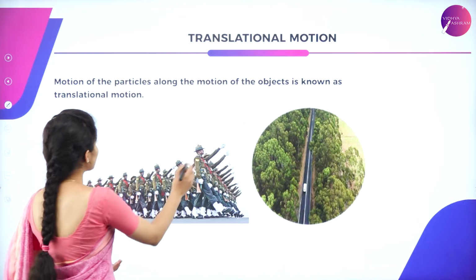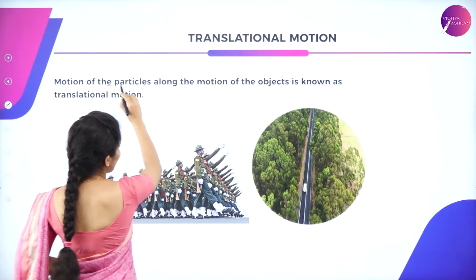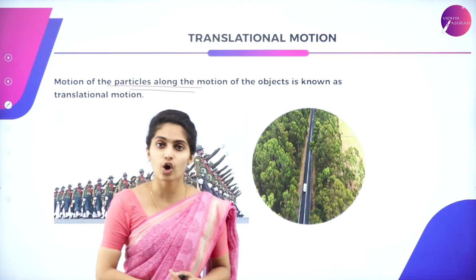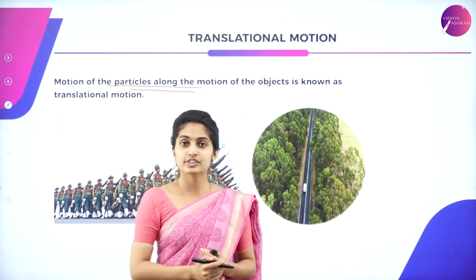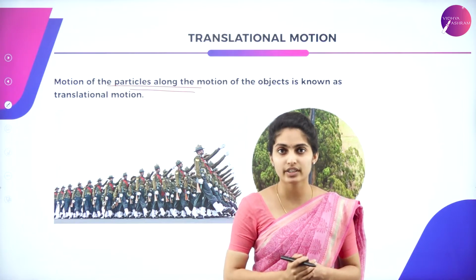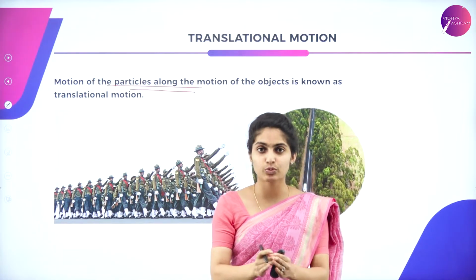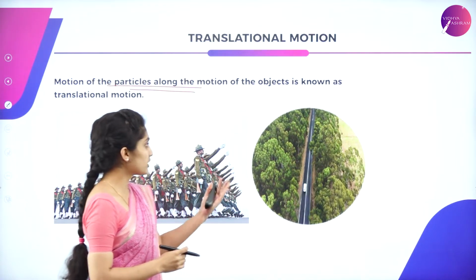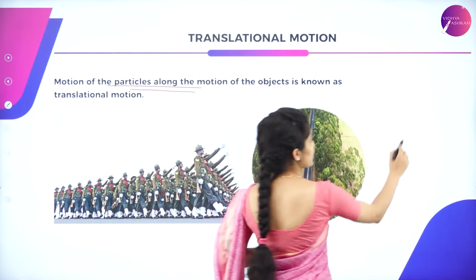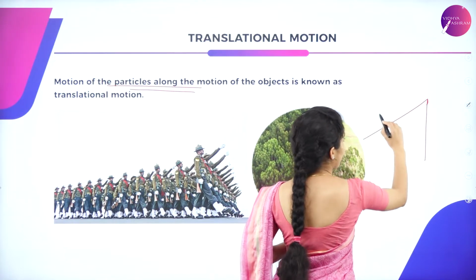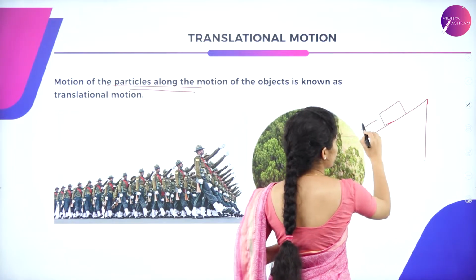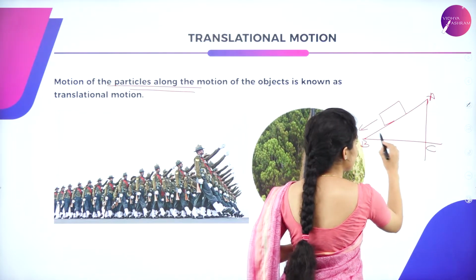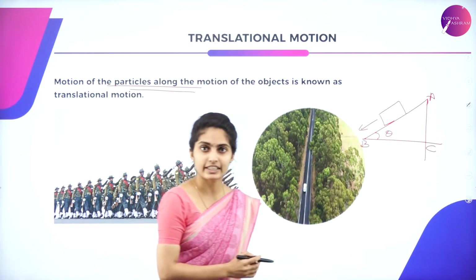So here the translation motion means the particles are moving along the direction of the object, wherein the velocity of each and every particle which is present in an object will be the same at same interval of time. So suppose just consider an inclined plane and a box is just moving downwards from the inclined plane of A, B and C. This is the angle of inclination.